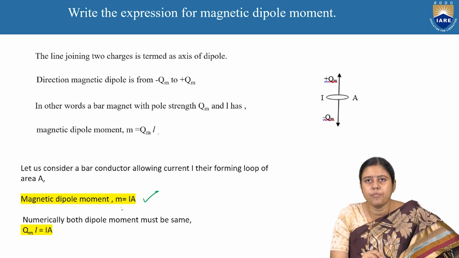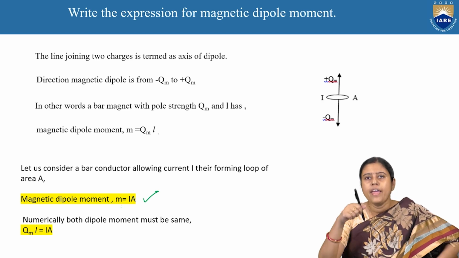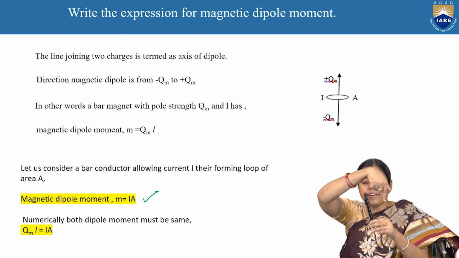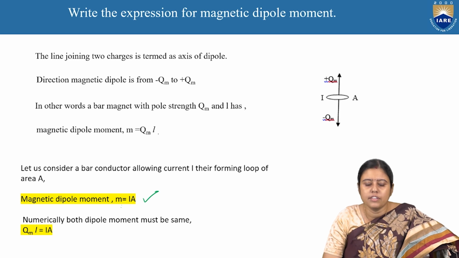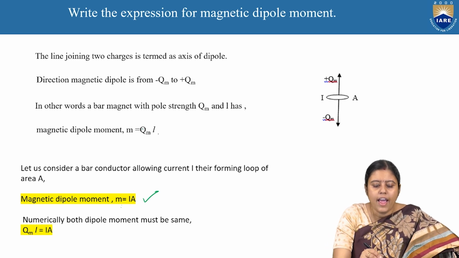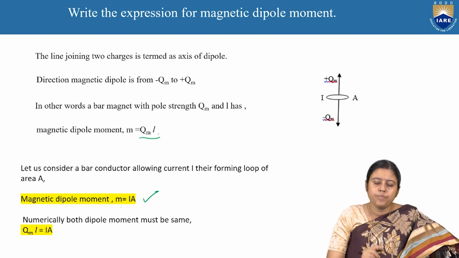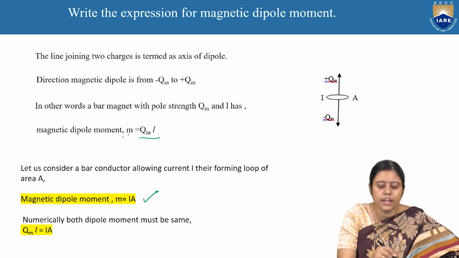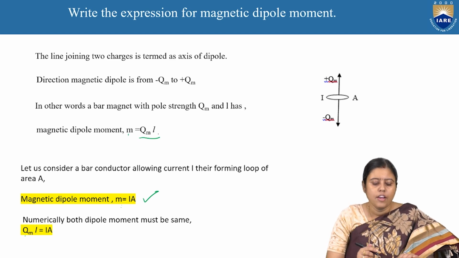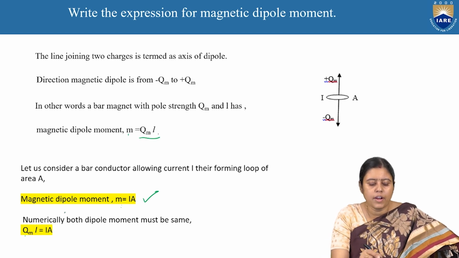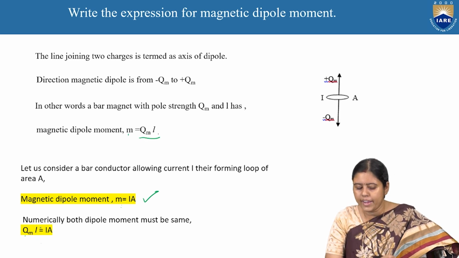The magnetic dipole moment also depends on M into I into A. If it is an electromagnet and current is flowing like this, then the dipole moment depends on M into IL. Previously we got QM into L. Both are definitions of the magnetic dipole moment. So if we equate these two, we get QM into L is equal to I into A.